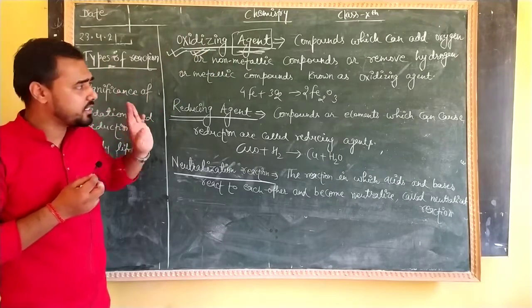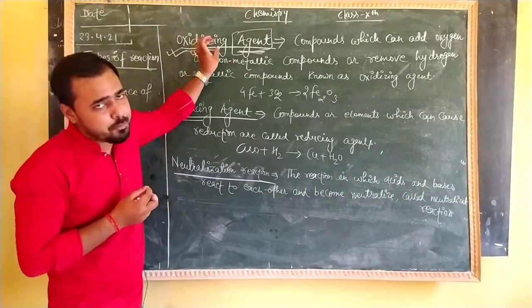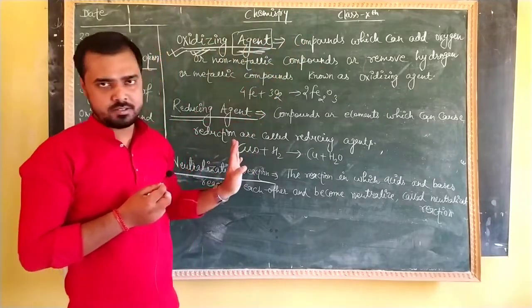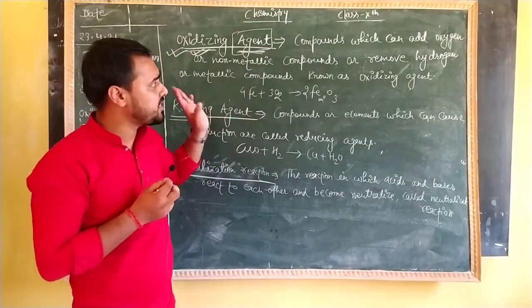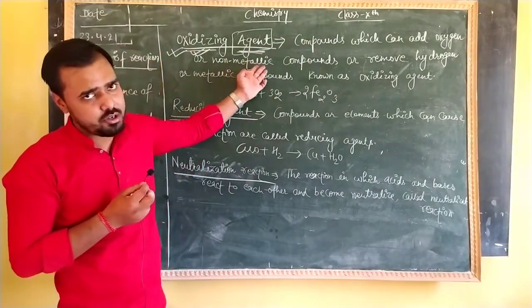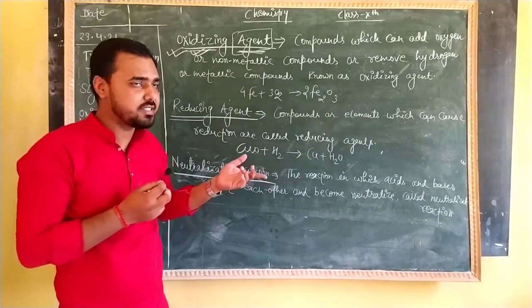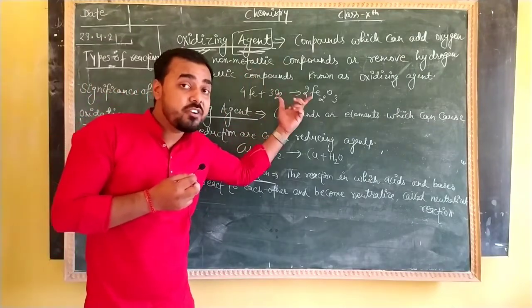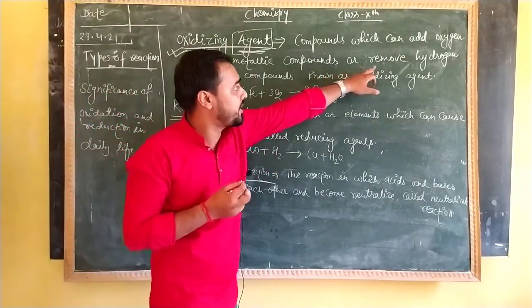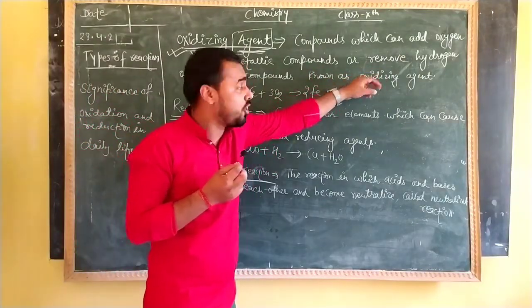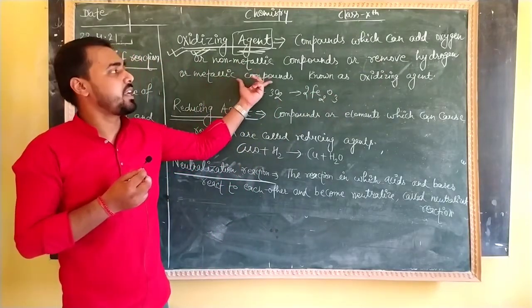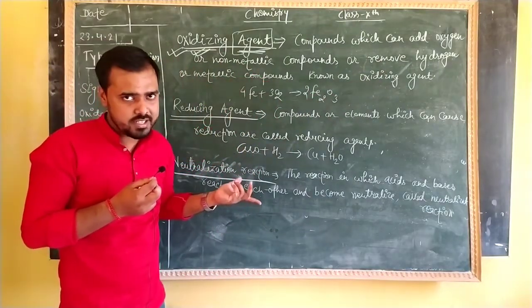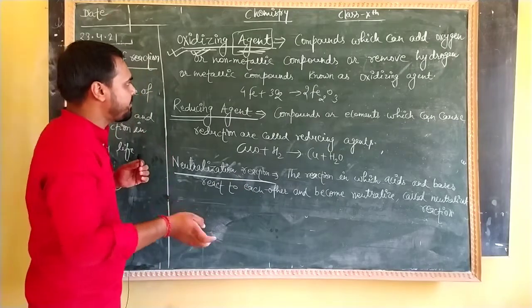So in simple terms, we can say any compound which is responsible for adding of oxygen or non-metals, or in other words, any compound which is responsible for removing of hydrogen. Here I have written removing of hydrogen or removing of what? Any metallic compounds. It's called an oxidizing agent.